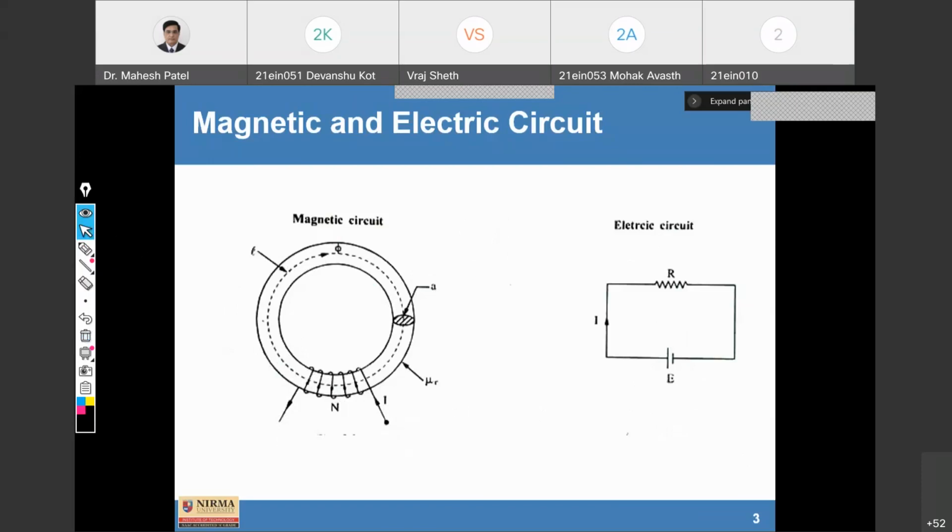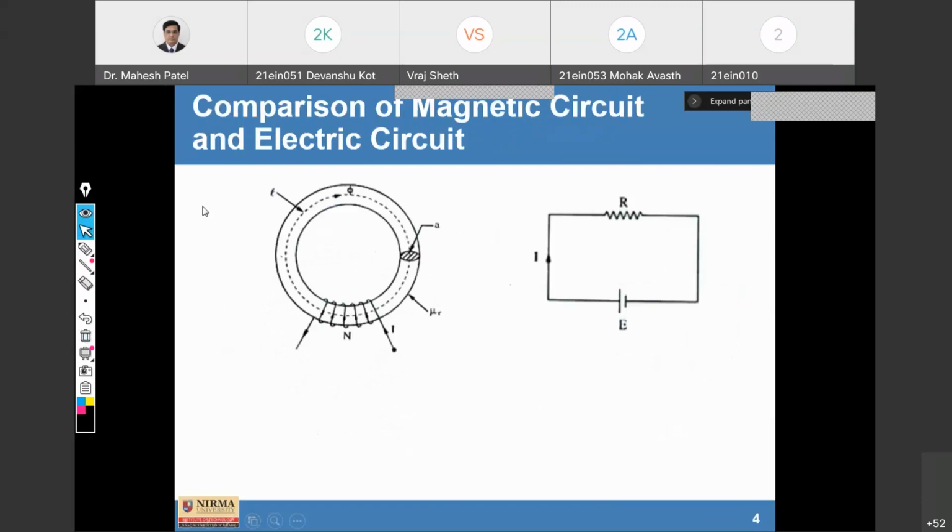So here there are two different figures which you can draw and we can compare. So let us compare. In the magnetic circuit, there is a flux. You can also write this in your notebook.